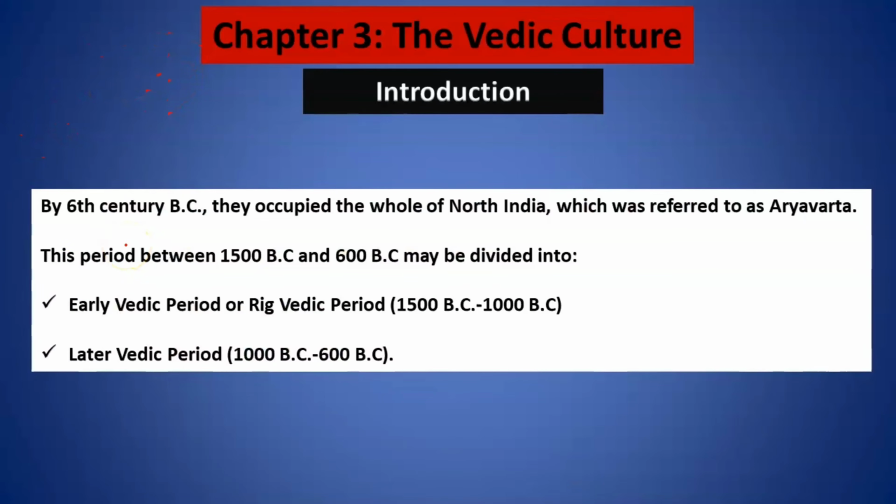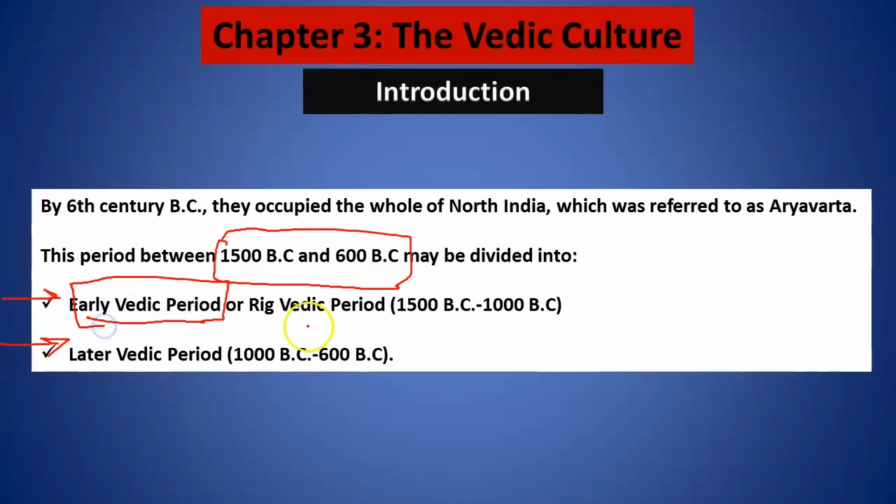All right. Now, if I talk about this Vedic culture, I can divide this entire period, 1500 BC to 600 BC, into two periods. The first one is the early Vedic period, which is also known as the Rig Vedic period, and the time frame is roughly 1500 BC to 1000 BC. And the later Vedic period has a time frame of 1000 BC to 600 BC. Now remember, this is very important for you to understand.